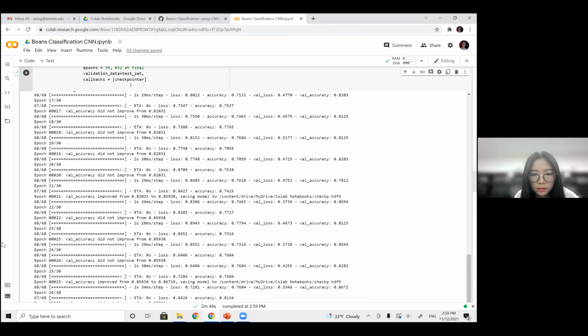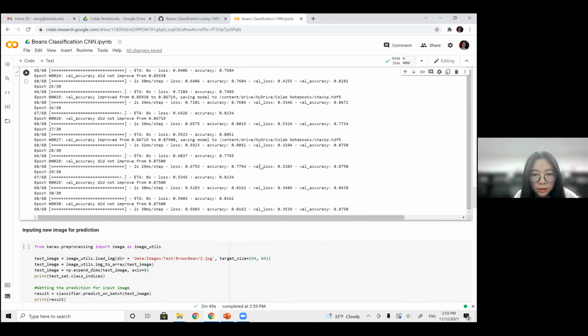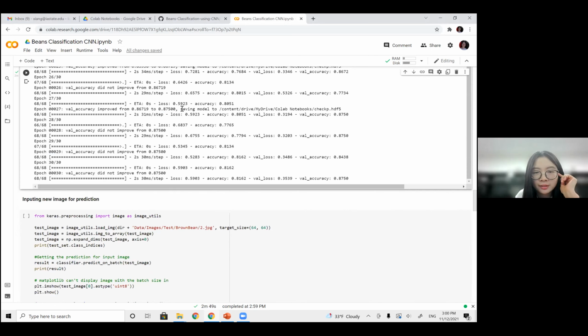Let's scroll down here. See the validation accuracy improved to 0.9887 and saved to this path.